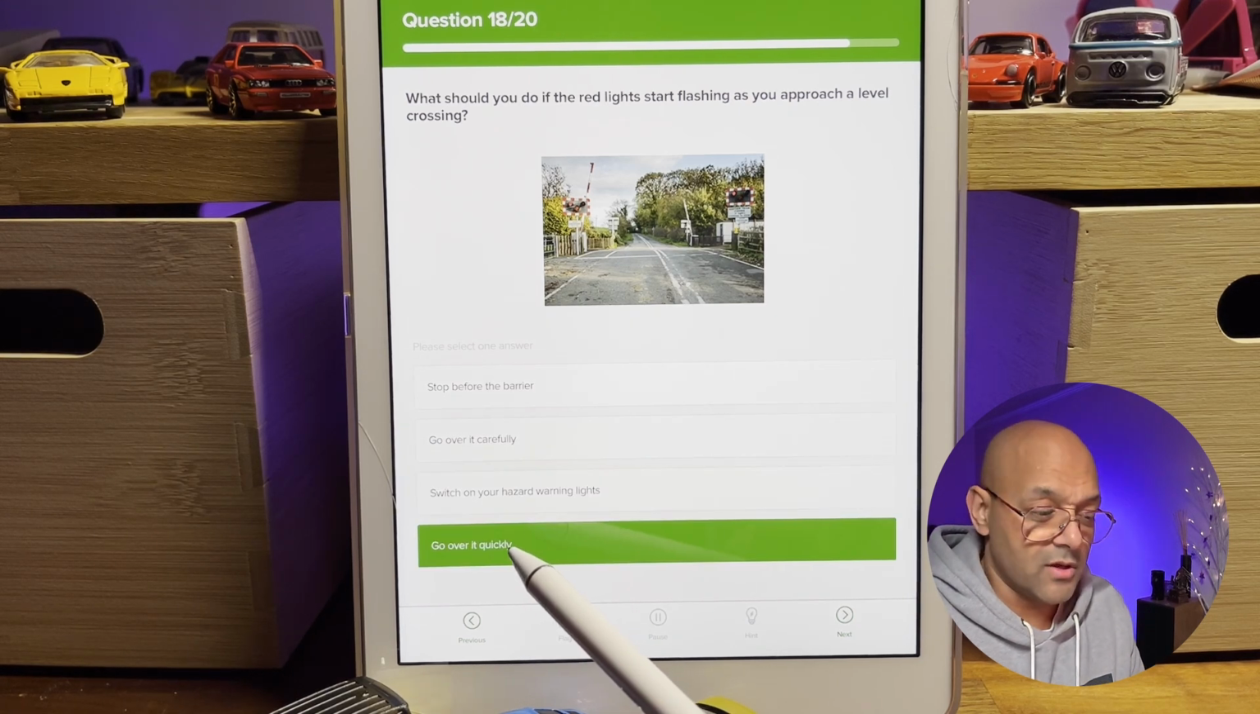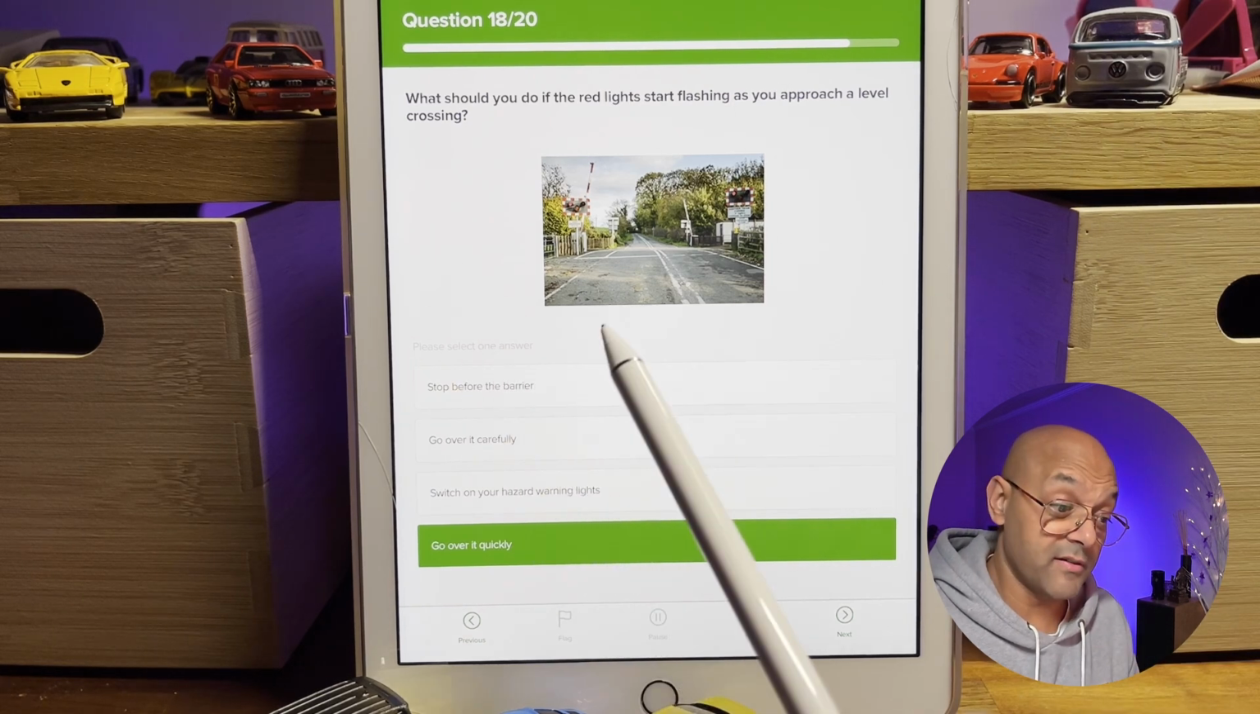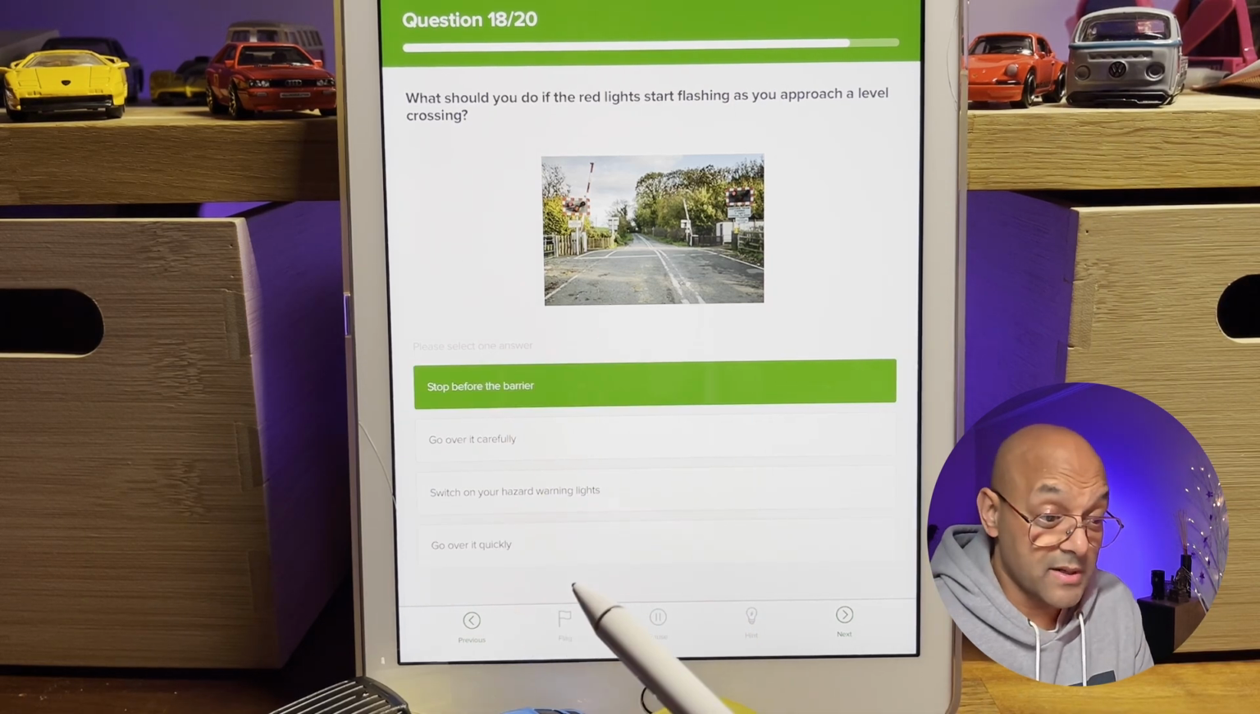Go over it quickly? No, don't do that. There's a train coming and that could be very dangerous. So stop before the barrier. Simple as that. Question 19.